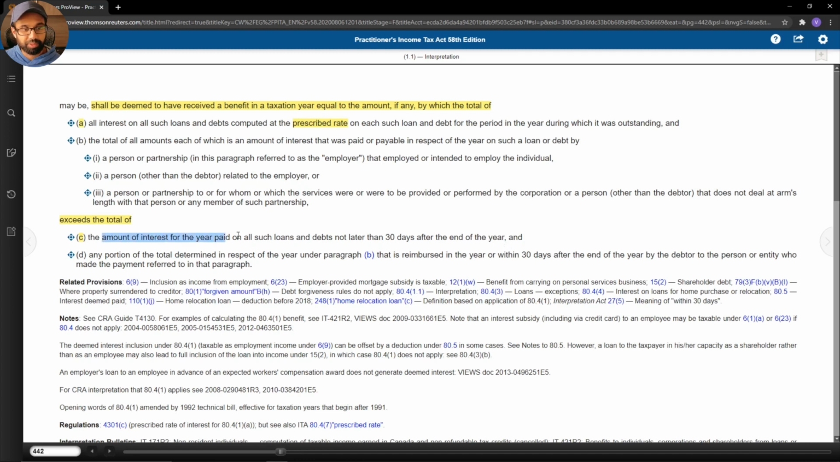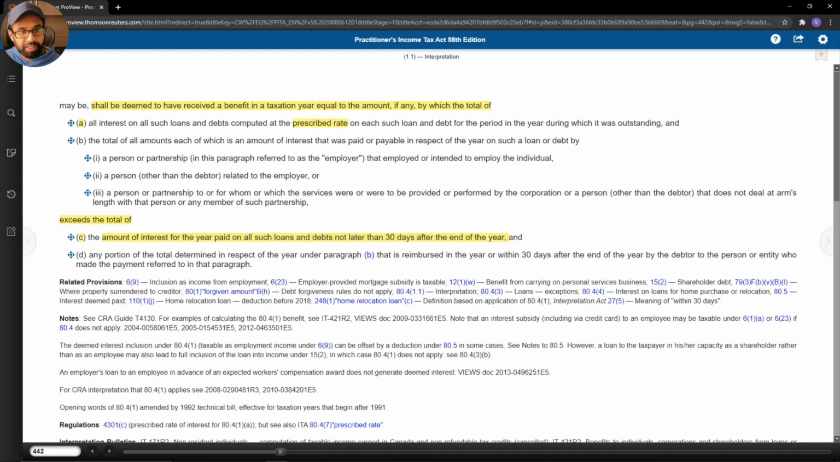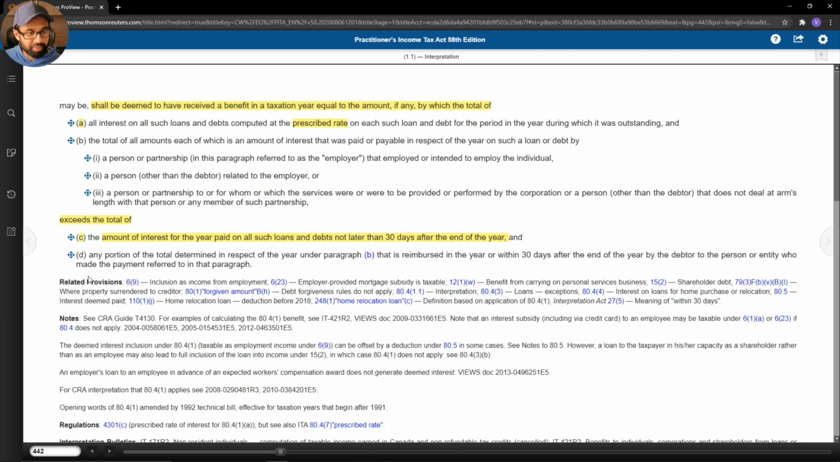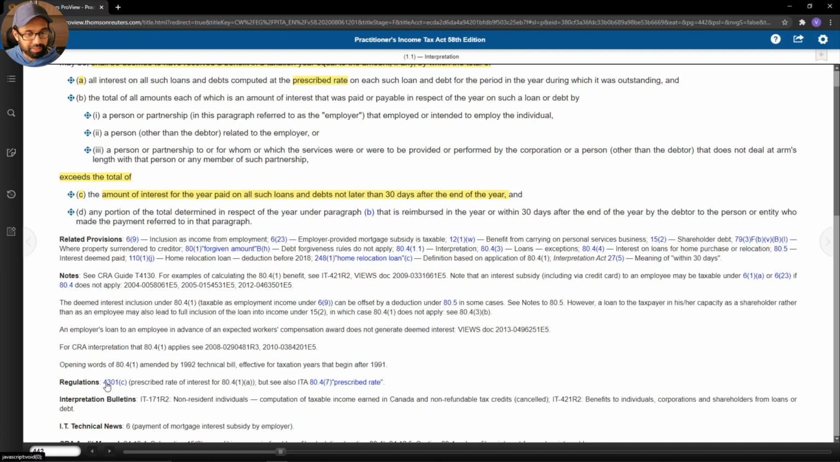Okay, so the amount of interest paid not after 30 days after the end of the year. We see the word prescribed, which leads me to think that we're going to have to figure out what the prescribed rate of interest is. So if we look beneath the provision, we can see related provisions, and we can see the regulations. And the regulations point us to Regulation 4301, paragraph C. Why don't we quickly go there?